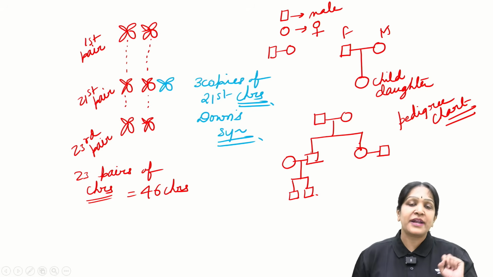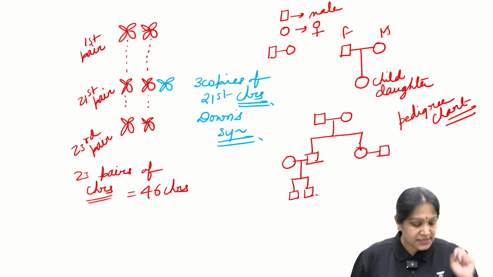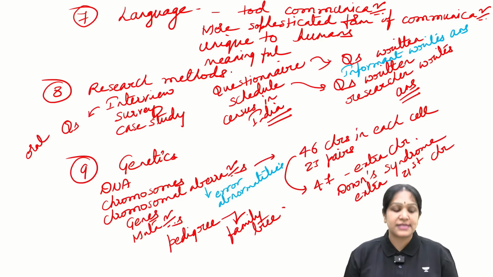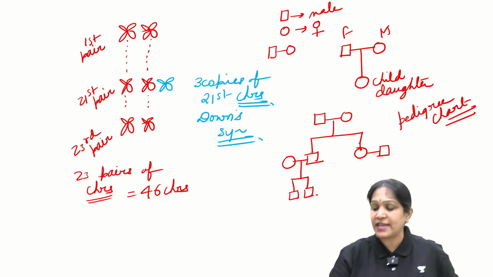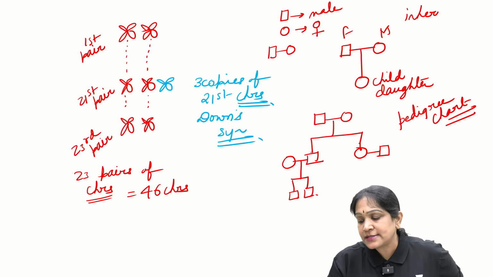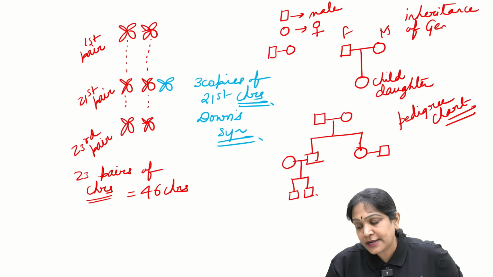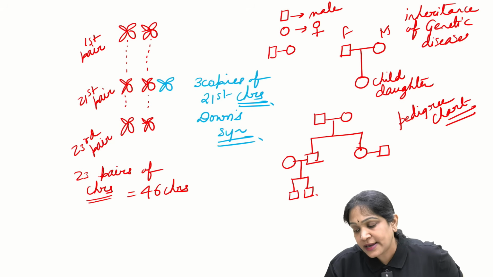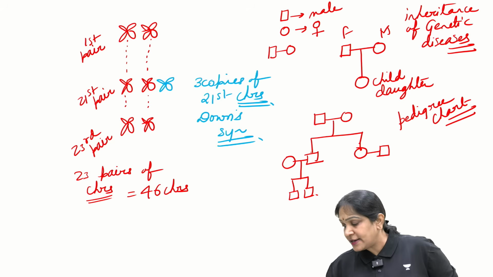Why do we use these pedigree charts? To understand how the genetic diseases will get inherited, to study the inheritance of the genetic diseases.